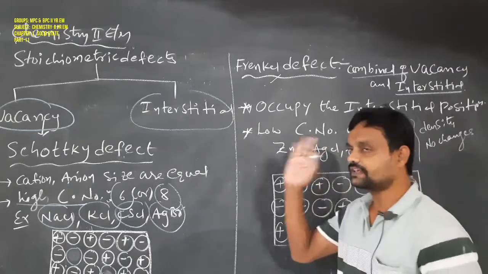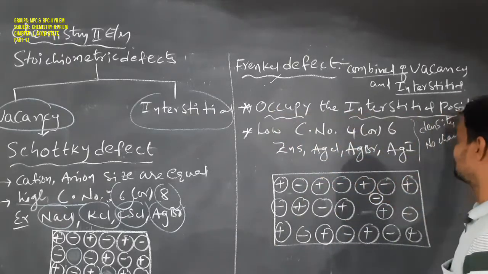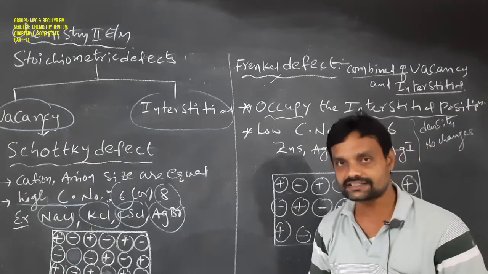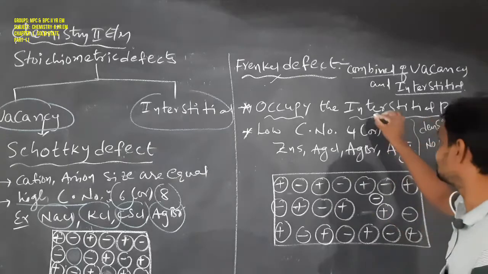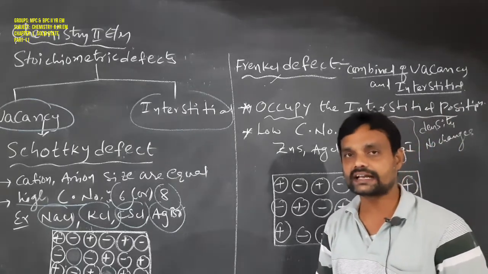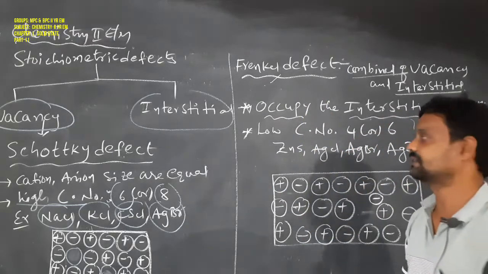In the Frenkel defect, the cation or anion in the crystal solid occupies the interstitial position, and the defect arising due to that is called a Frenkel defect.